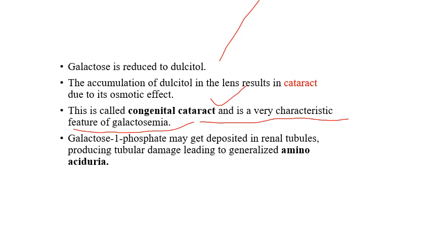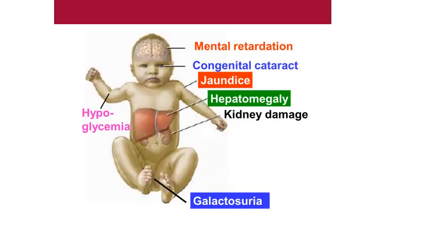So you can see neonatal hypoglycemia, then hepatomegaly, jaundice, then congenital cataract. And the last feature, the galactose 1-phosphate intermediate may get deposited in renal tubules, producing tubular damage, leading to aminoaciduria.